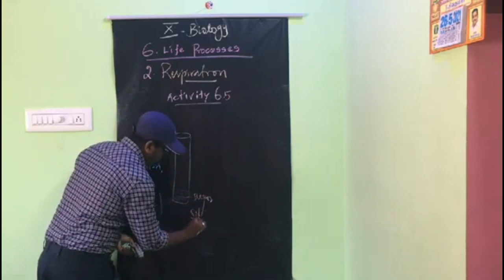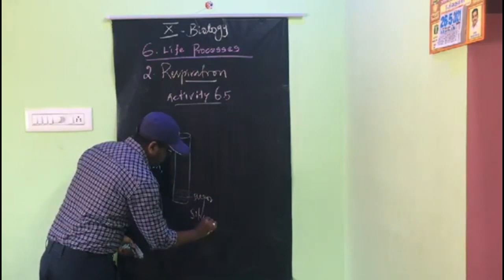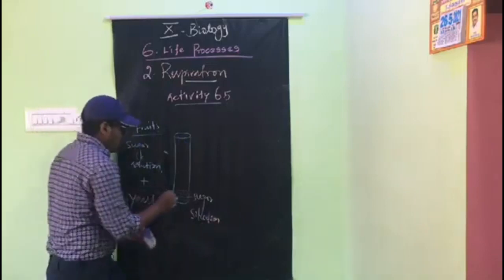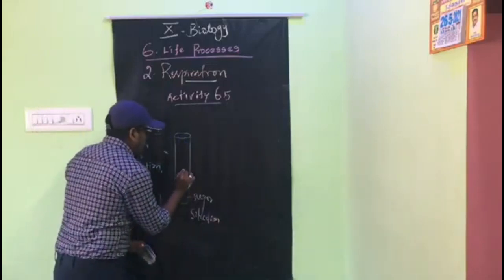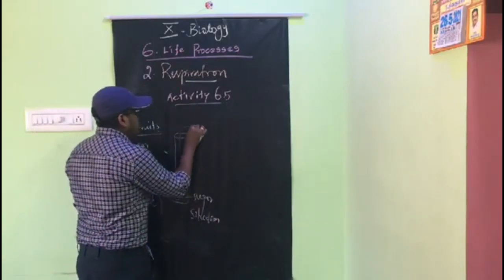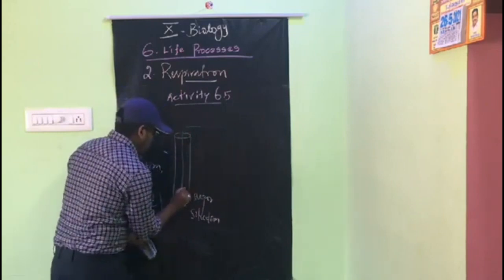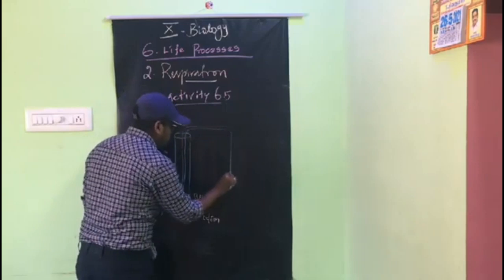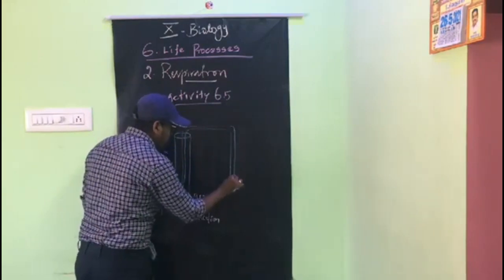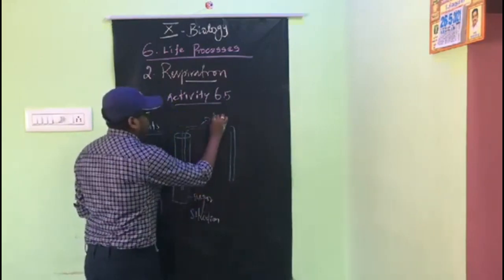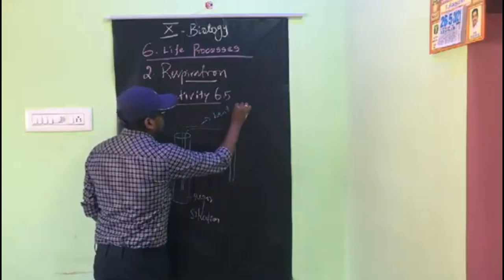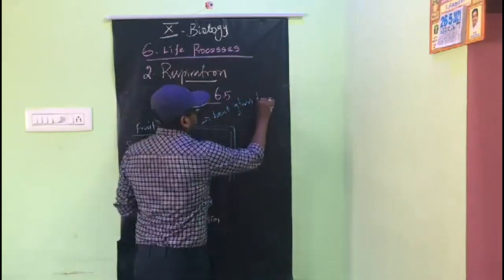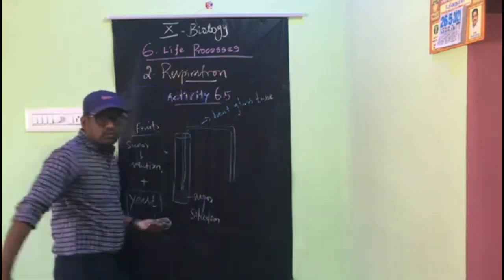Sugar solution. Just we have to add a bent tube. This is a bent tube. Bent glass tube. Bent glass tube we have to take.